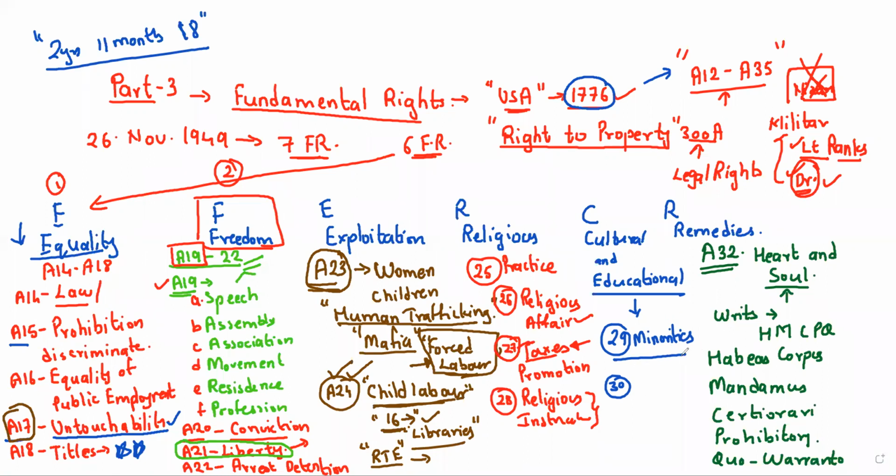What is this article number 30? Right of minorities to establish educational institutions. I am writing here: educational institution. What does it mean? Suppose there are Hindus, Muslims, Sikhs, Christians. Imagine these people are there. Hindus are the majority in India, and the Sikhs and Christians are there. We are talking about these minorities. These minority people have the right to establish educational institutions. That's the meaning of this article number 30.